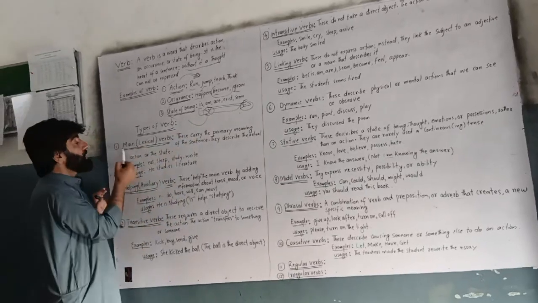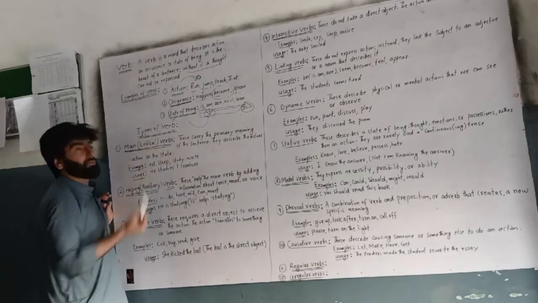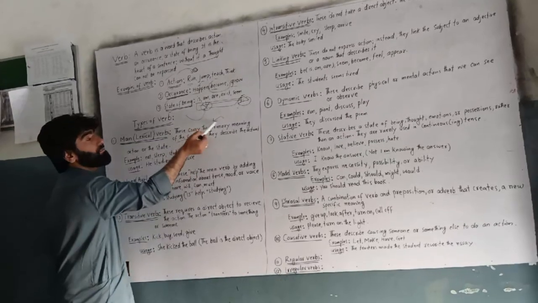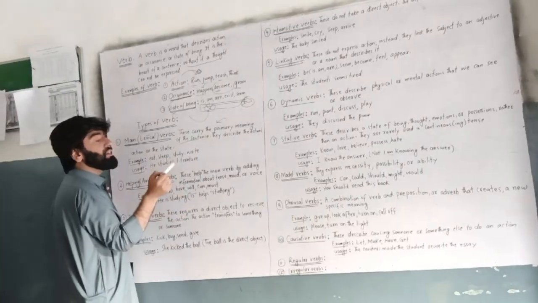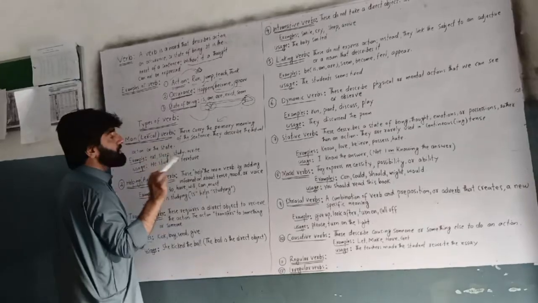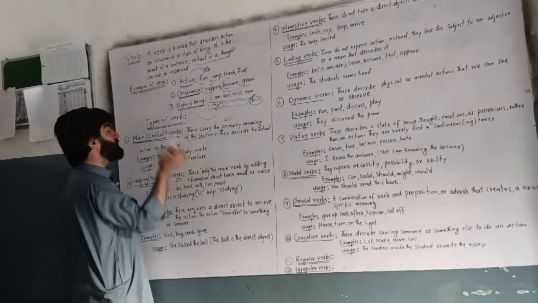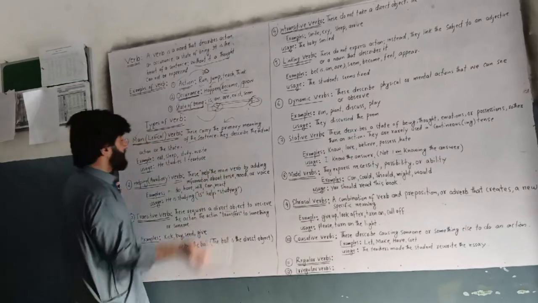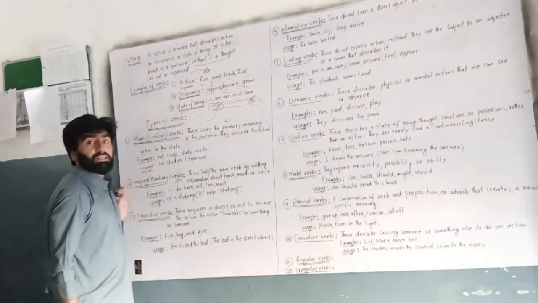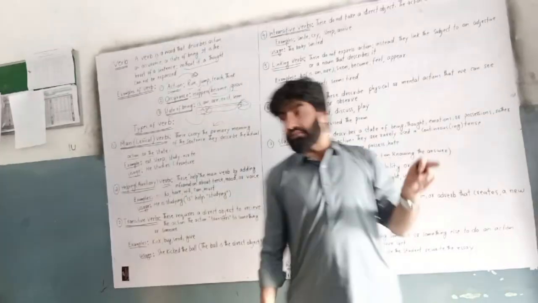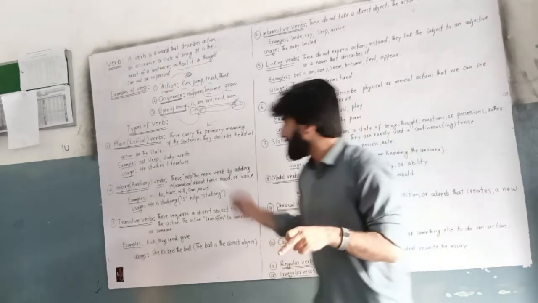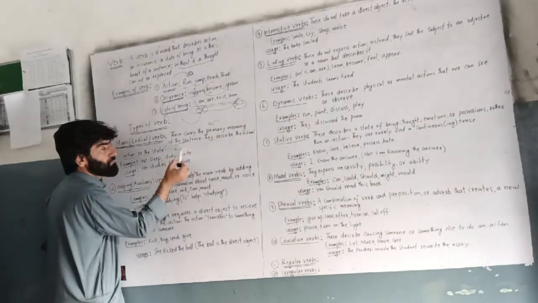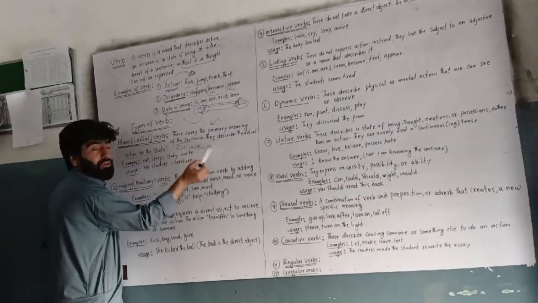Types of verb. We have the main verb that is called lexical verb. These carry the primary meaning of the sentence. The sentence must contain a primary meaning and a secondary meaning and so on, but the primary meaning will be carried by a verb. That verb will be the main verb or lexical verb. They describe the actual action or the actual state.